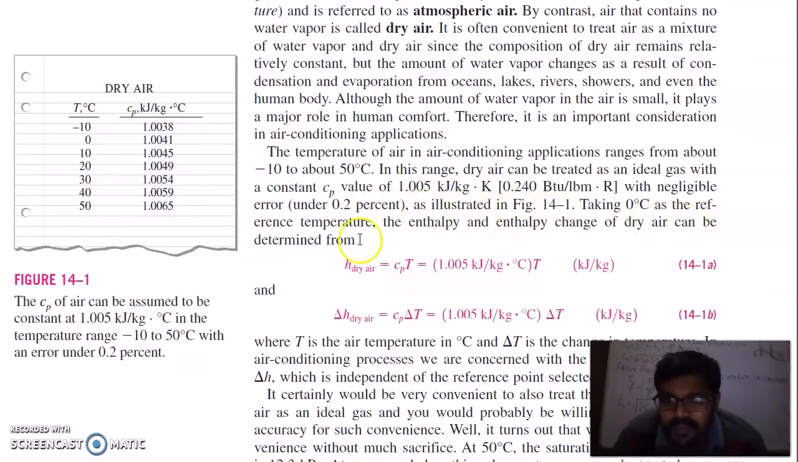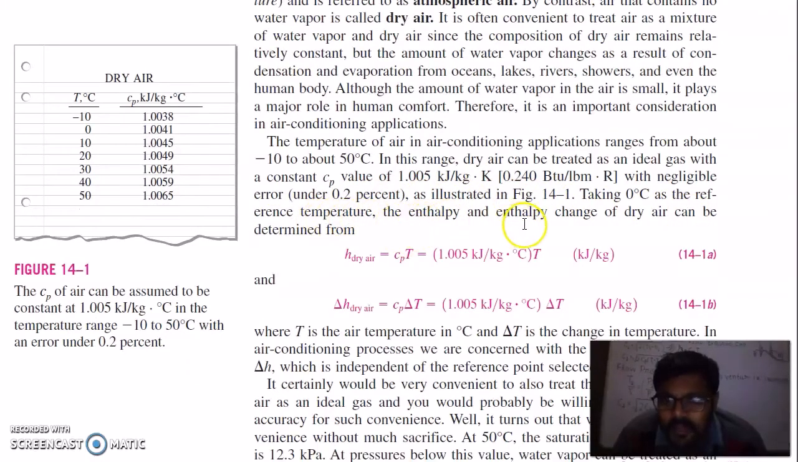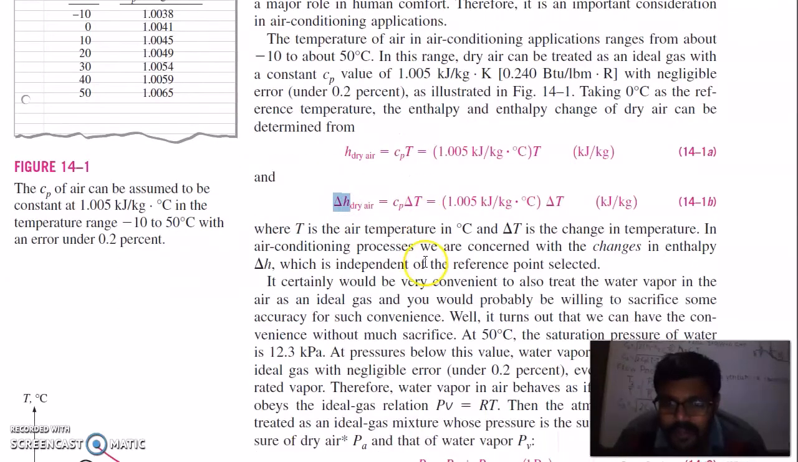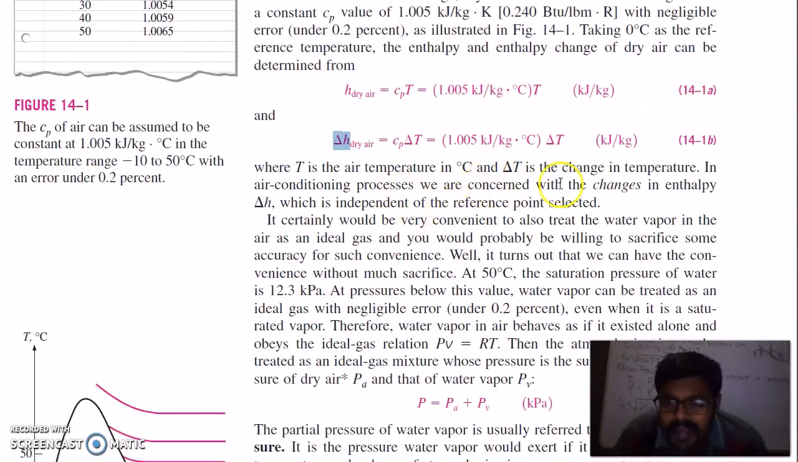So taking 0 degrees Celsius as the reference temperature, the enthalpy and enthalpy change for dry air can be determined. So this is the enthalpy of the air, h dry air equals Cp T, and delta h dry air is equal to Cp delta T, where T is the temperature in degrees Celsius and delta T is the change in temperature. In air conditioning processes, we are concerned with the changes in enthalpy delta h, which is independent of the reference point selected.